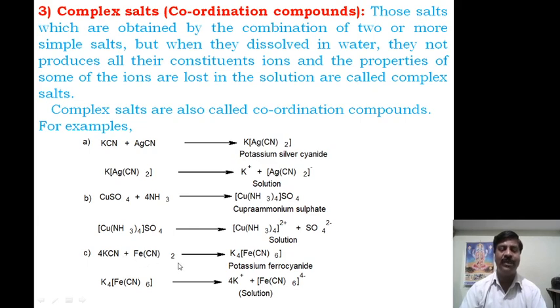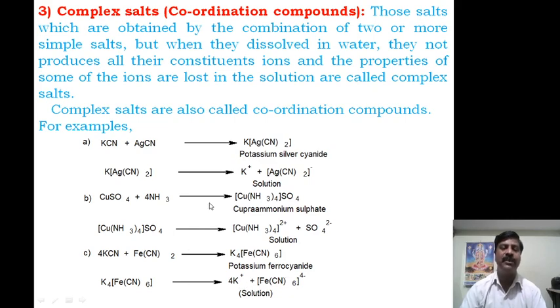Third example: potassium cyanide and iron cyanide combine with each other to form potassium ferrocyanide. They may ask why potassium ferrocyanide is a complex salt or coordination compound. It is obtained by a combination of two simple salts, but when dissolved in water it will not produce all its constituent ions. Here potassium will produce its ion, but the properties of iron and cyanide are lost during the formation of the salt in solution, and hence it is a complex ion. Hence it is a complex compound.